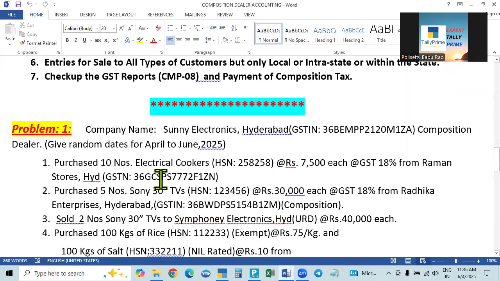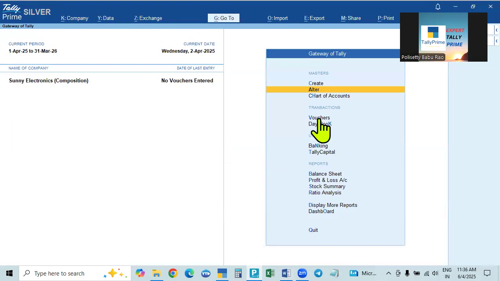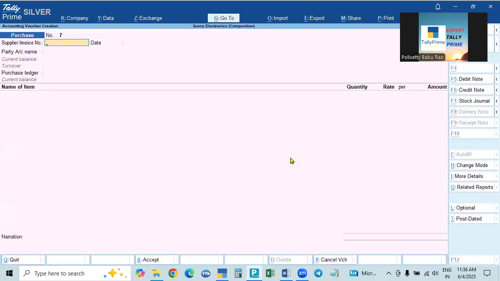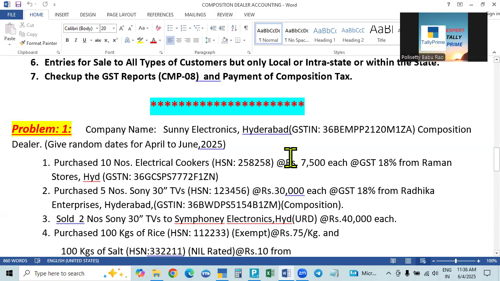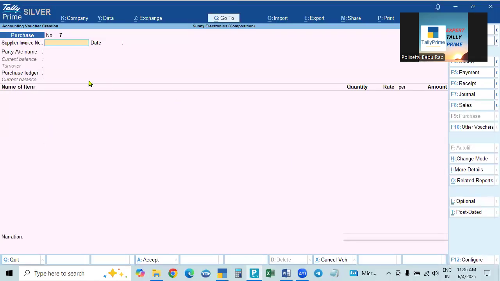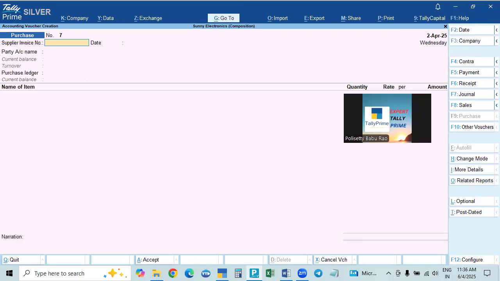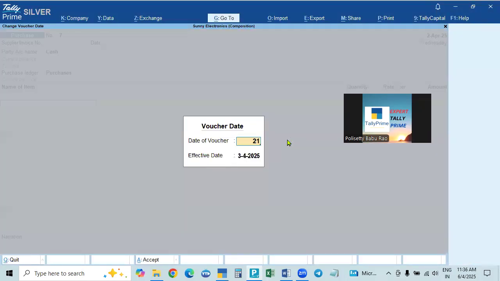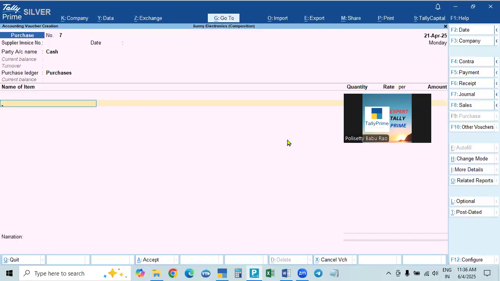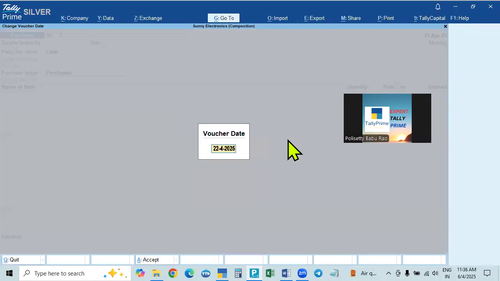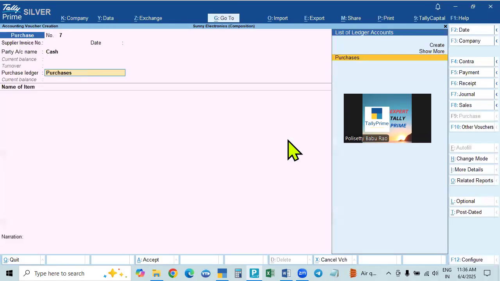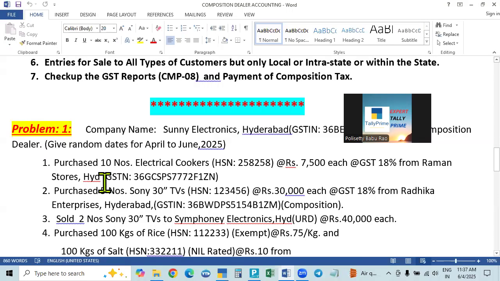Then I will take up 1st April. 1st April, I'm taking up, first entries we are making. All others we will see in the entries. So this is purchase or sale of goods, so we have to use only item invoice. Okay, so I will take up 1st April. Next, another transaction, sorry, it is 1st April only. 1st April, another transaction 2nd April. Again 1st May, 2nd May, 1st June, 2nd June, like that. Okay, we are taking that. And here, purchasing from whom we are purchasing, the status, everything same, the creation of the ledgers.